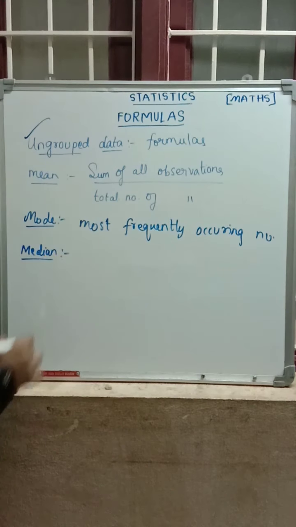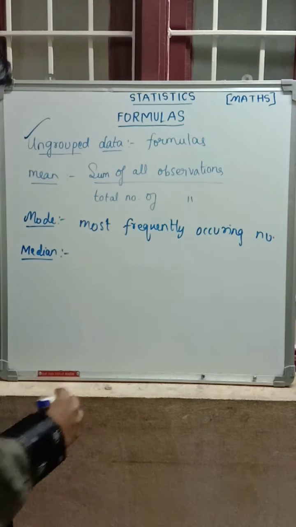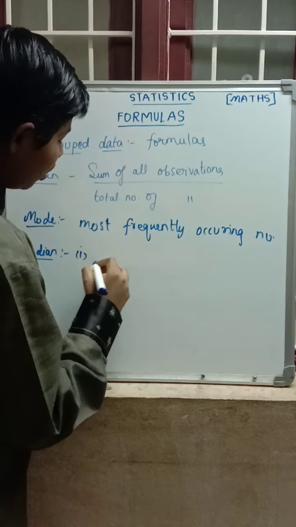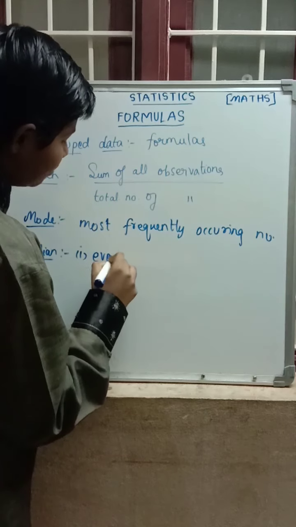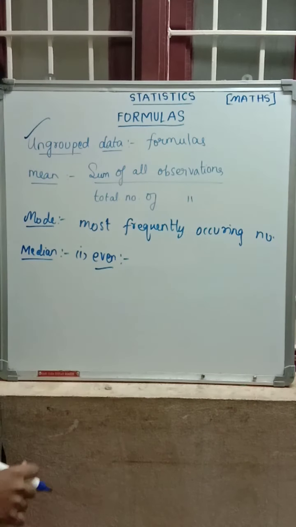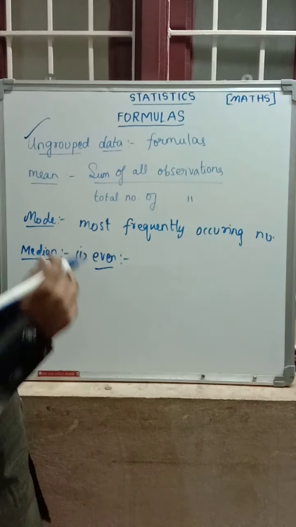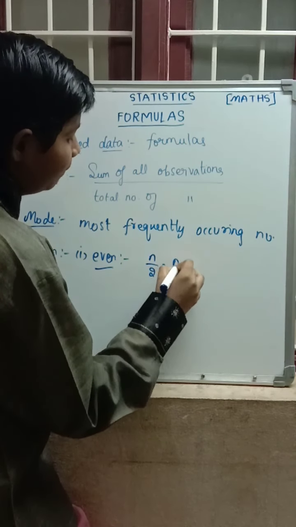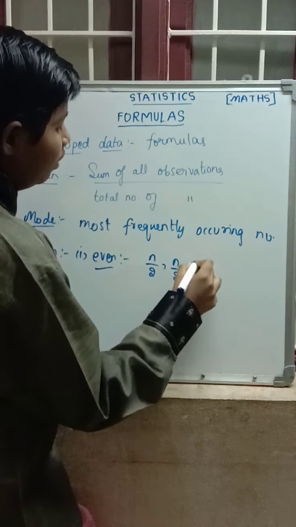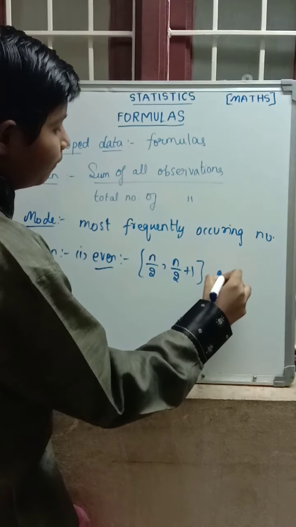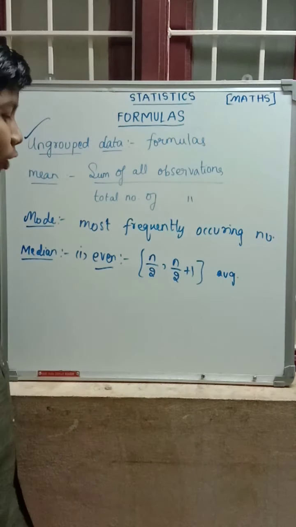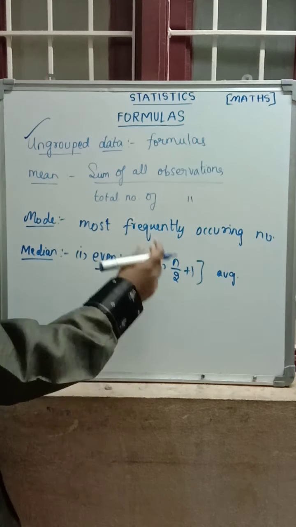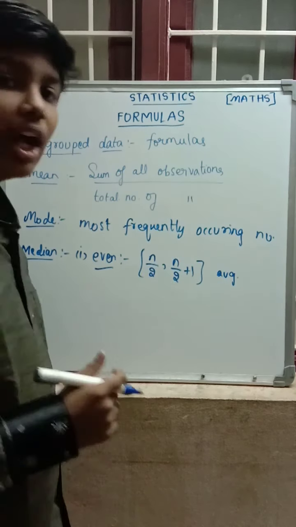Median. In the ungrouped data, it has two cases, even case and odd case. Let's discuss the even case first. Even case formula: we have to take the average of two numbers, that is, the average of the n by 2 and n by 2 plus 1 observations. Here n is the number of observations.